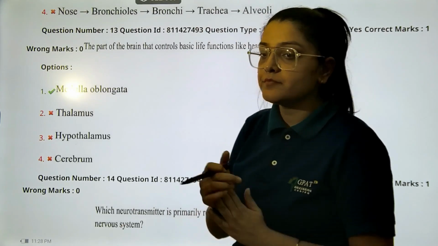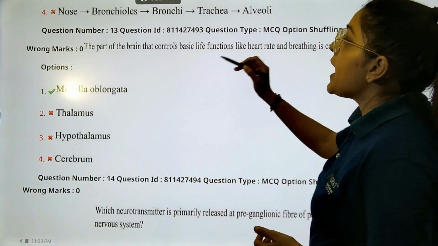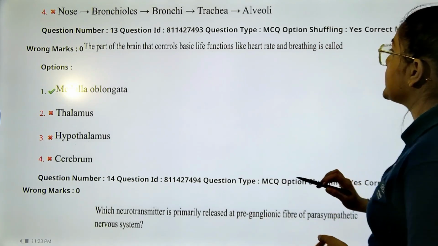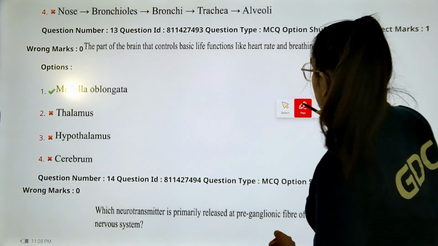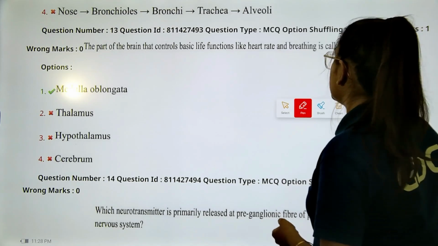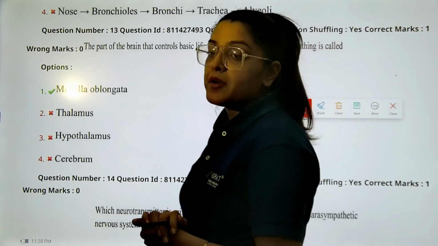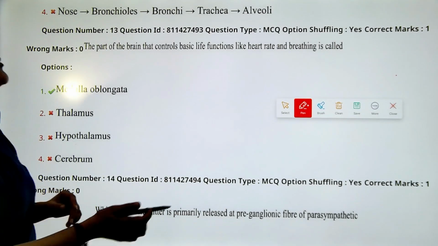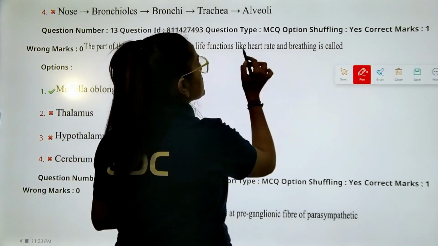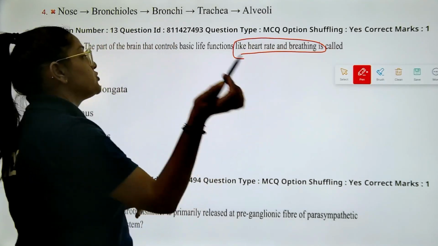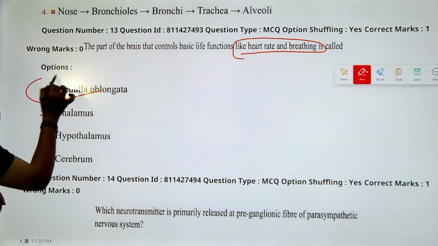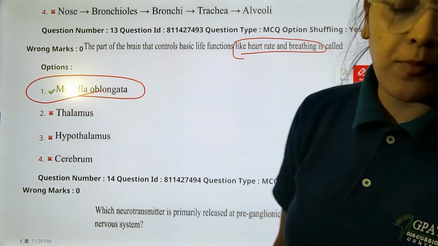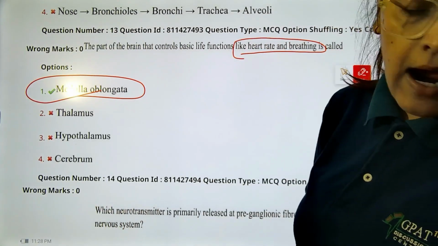Okay, moving on. The part of the brain that controls functions like heart rate and breathing is called as dash. So if you have seen in the brain, we have various parts. Majorly we are talking about the hindbrain, which actually controls your functions that are heart rate and breathing, and the most important part we have is the medulla oblongata, right? So the medulla oblongata actually controls your heart rate.